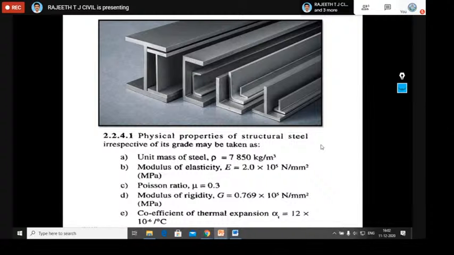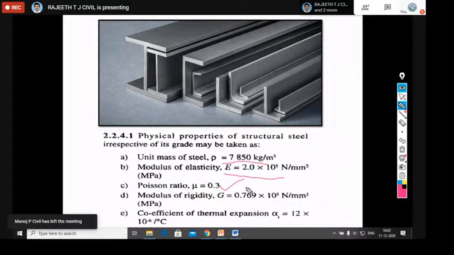Here I have taken the physical properties of steel according to the code. This is given in clause 2.4.1. The unit mass of steel is 7850 kg per meter cube. You should remember all these values; these are basic values you should remember for steel as a material. Also, the modulus of elasticity of steel is 2 into 10 power 5 Newton per millimeter square, Poisson's ratio is 0.30, and the modulus of rigidity is 0.769 into 10 power 5. The coefficient of thermal expansion for steel elements is 12 into 10 power minus 6 per degree centigrade.